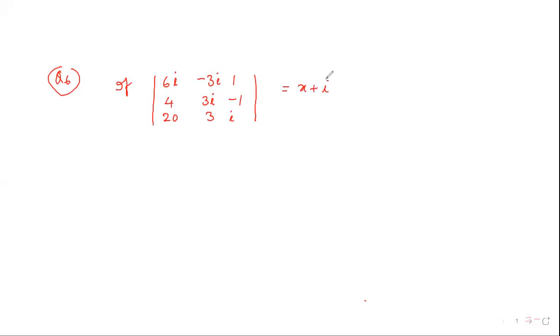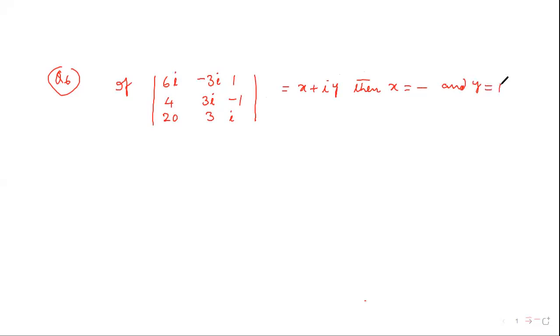Right, everyone see question number 6. If the determinant of the matrix with rows 6i, minus 3i, plus 1; 4, 3i, minus 1; and 2, 3i is equal to x plus iy, then find the x value and y value.